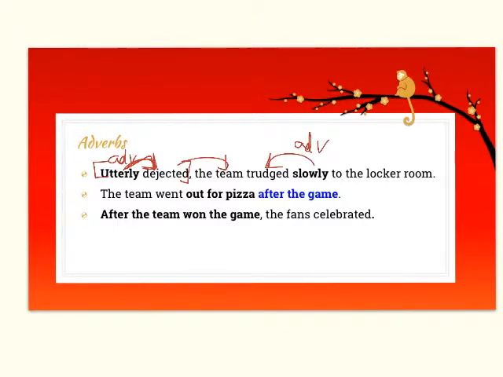The second sentence, "The team went out for pizza after the game." We have out for pizza. Where did they go? They went out for pizza. When did they go? After the game. Two adverbs there telling us where and when.